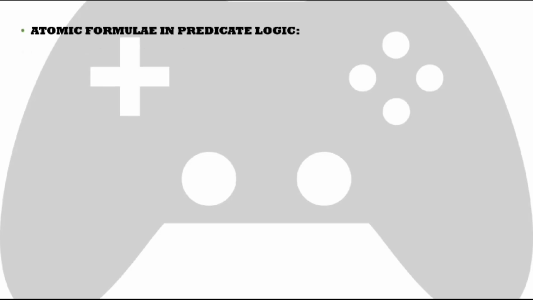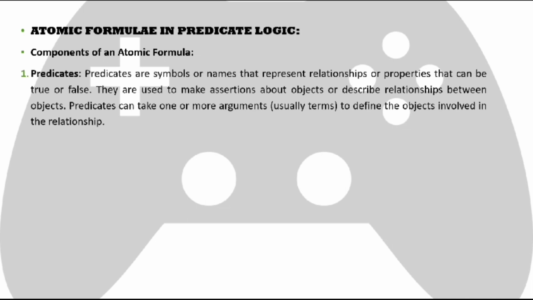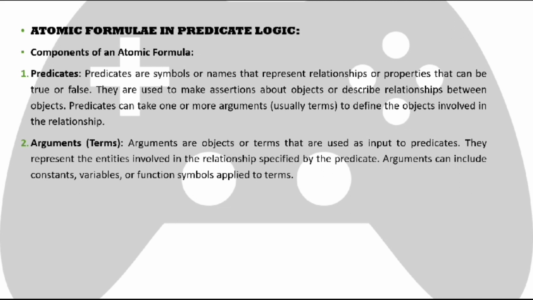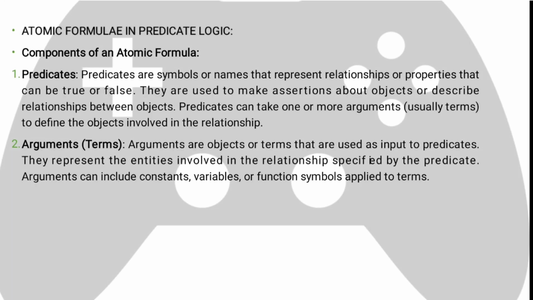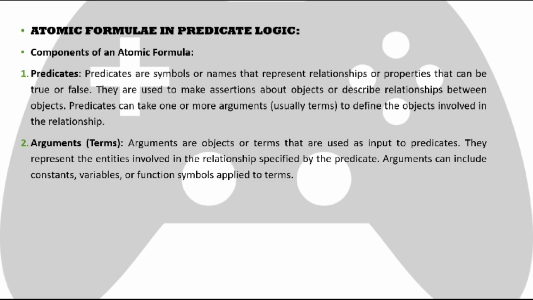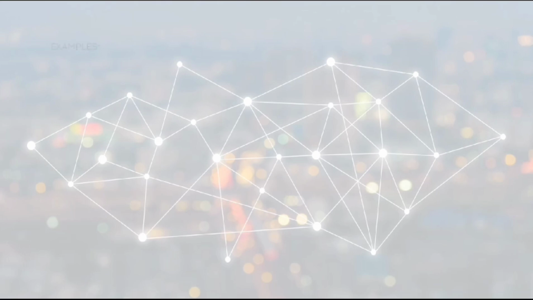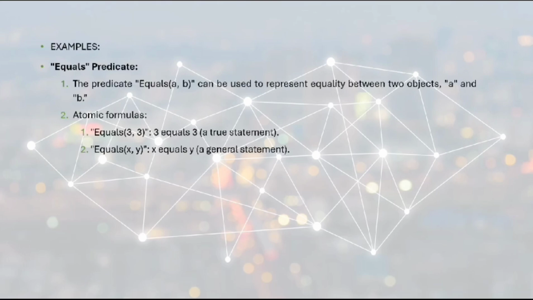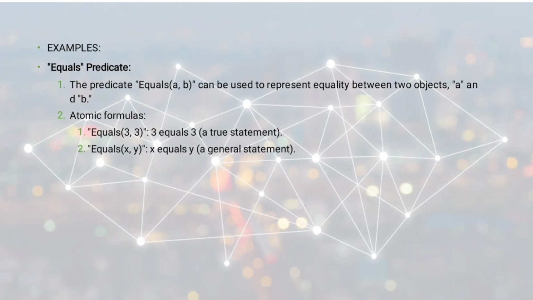Atomic formulae in predicate logic are formed by a predicate and its arguments. Predicates are the symbols or names that represent relationships or properties that can be true or false, and the arguments are the terms on which we perform certain functions. For example, consider the equals predicate. Equals is a relationship, so in the parentheses, if we pass two variables a and b, and a and b are equal, then it returns true, otherwise it returns false. These are considered atomic formulas that are formed by predicates and arguments.